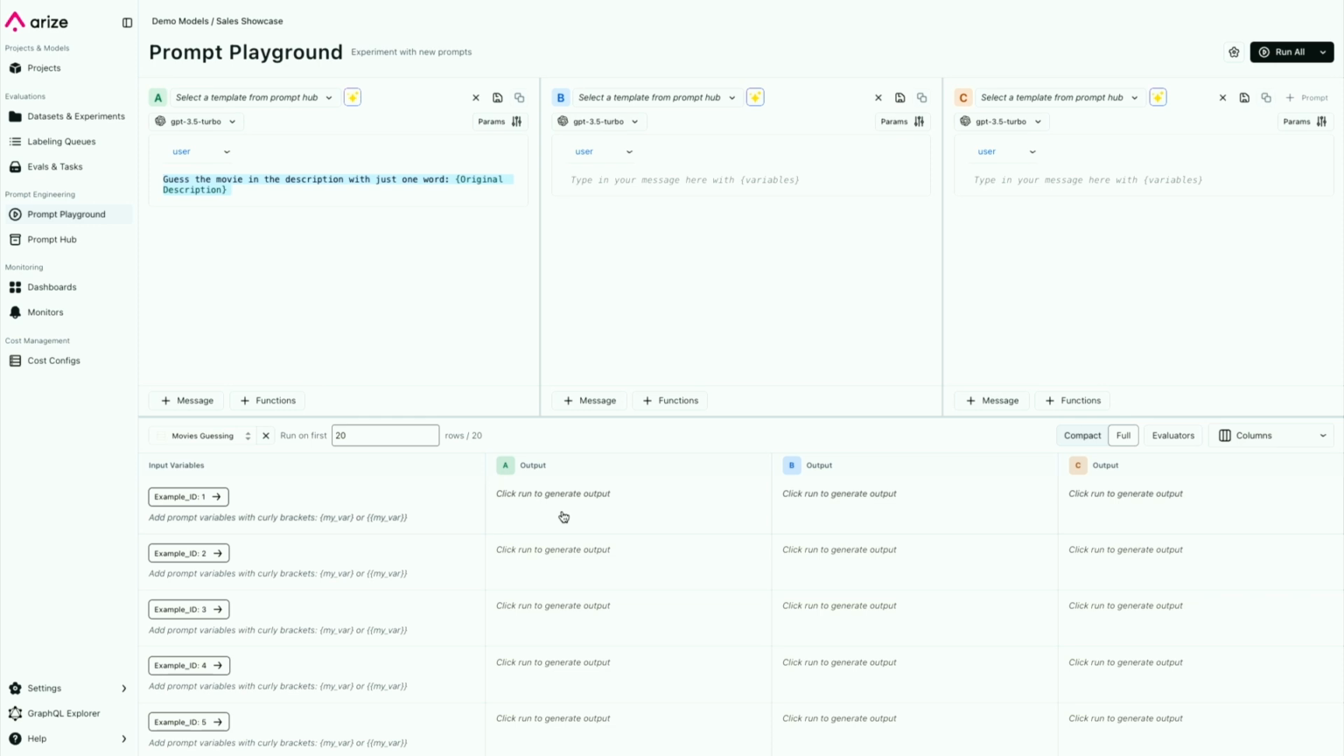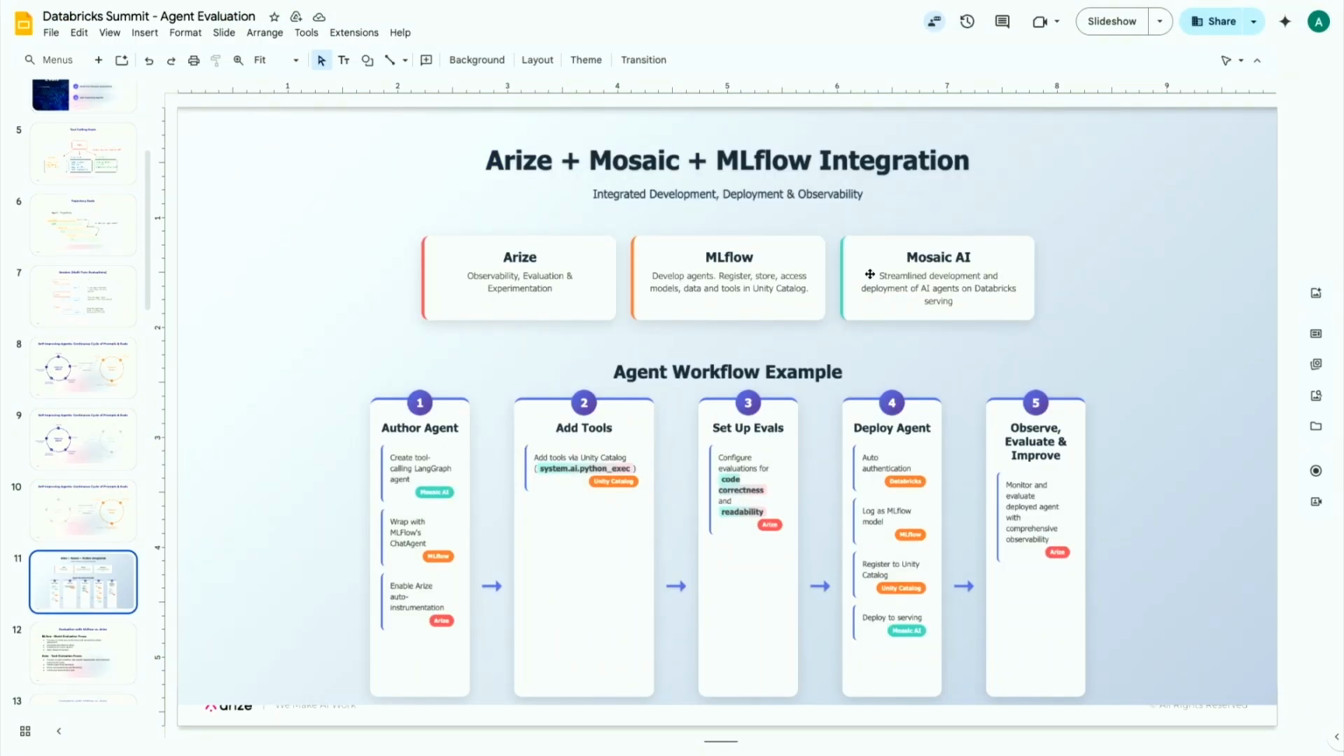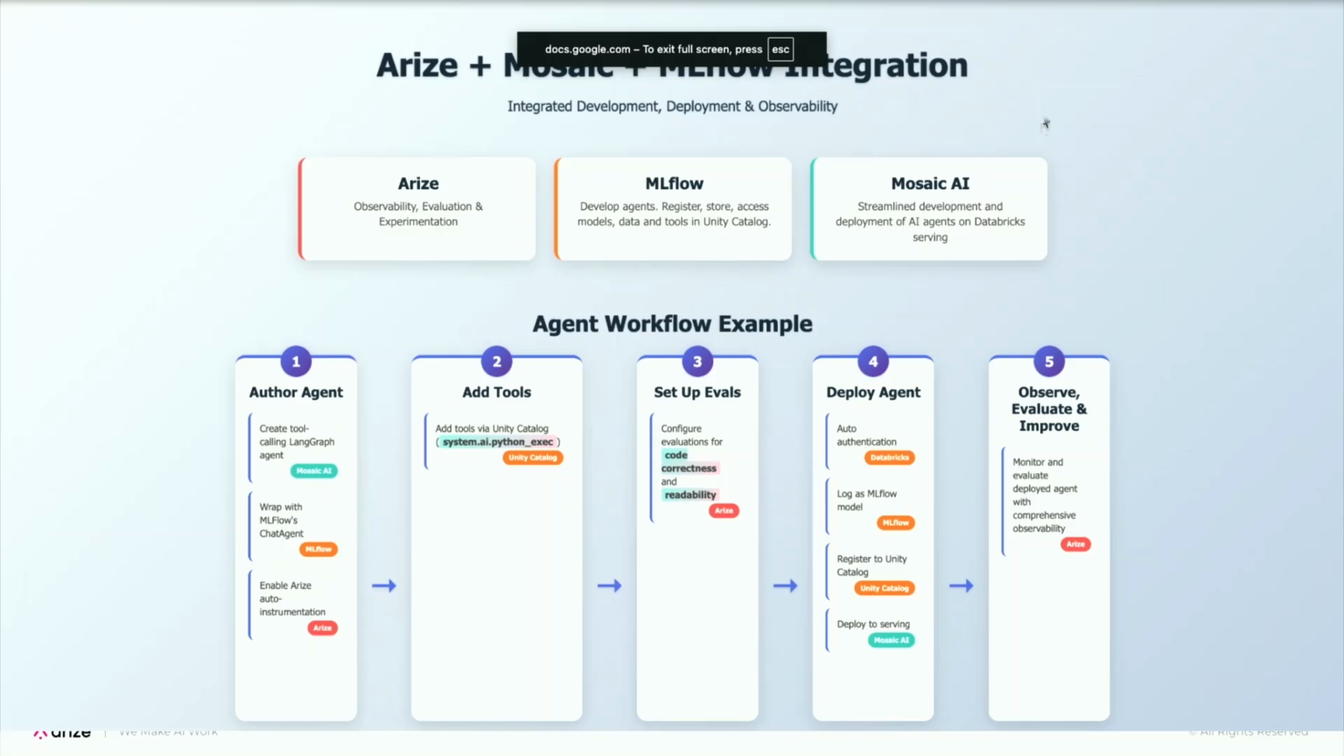And the key thing here is that you don't just want to do this on your application prompt. You also want to do this on your actual eval prompt in the application. Just wanted to give you guys a little bit of a workflow of how you can think about iterating on your use case, iterating on your prompts, and test this out with both Arize and Mosaic ML.